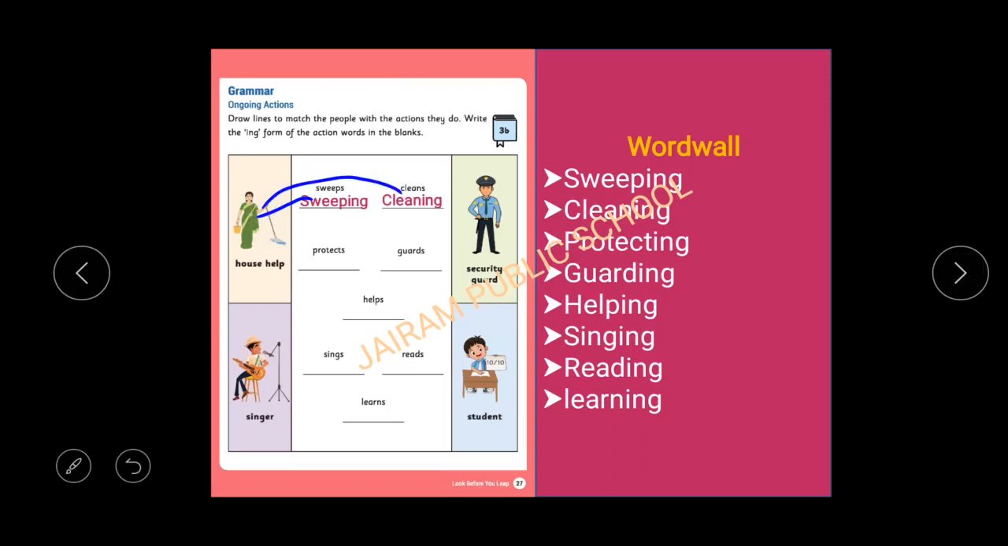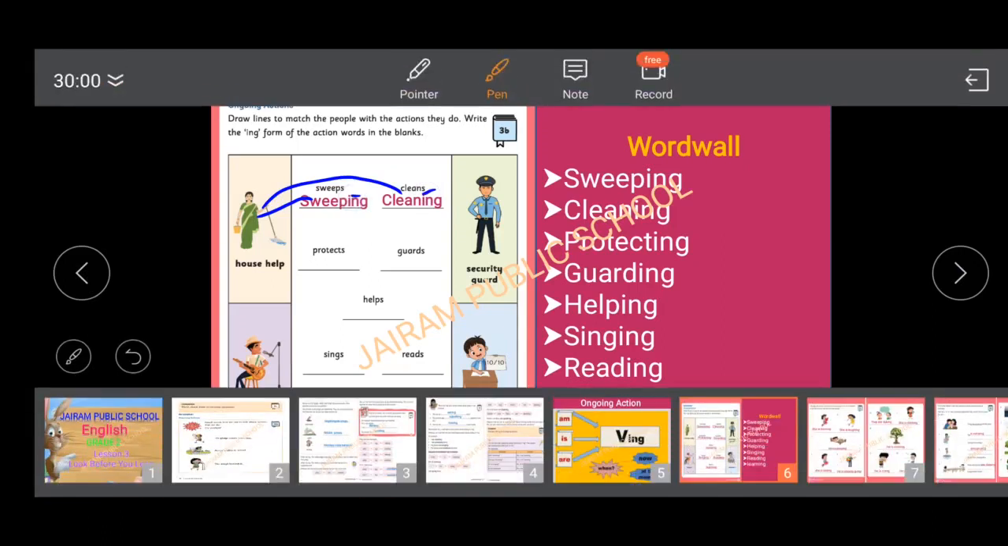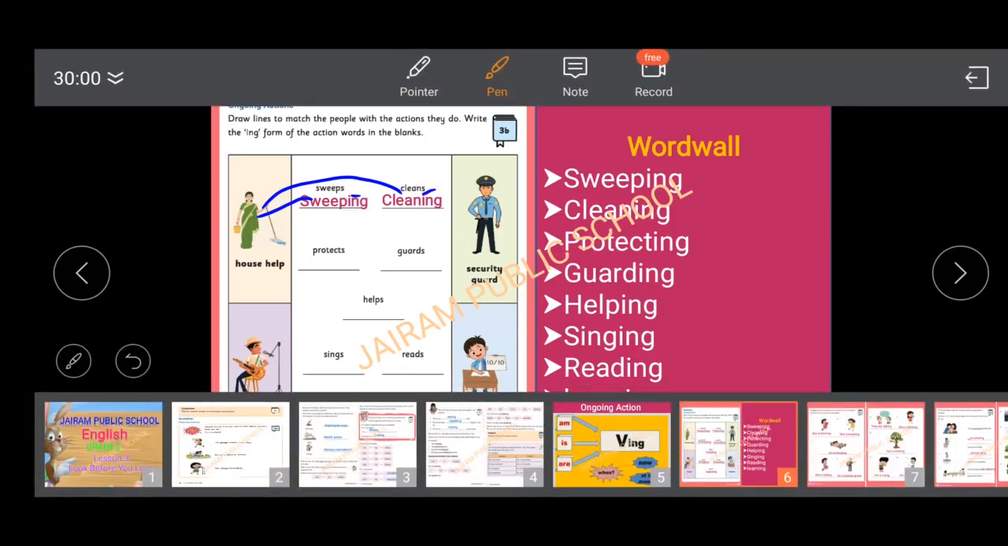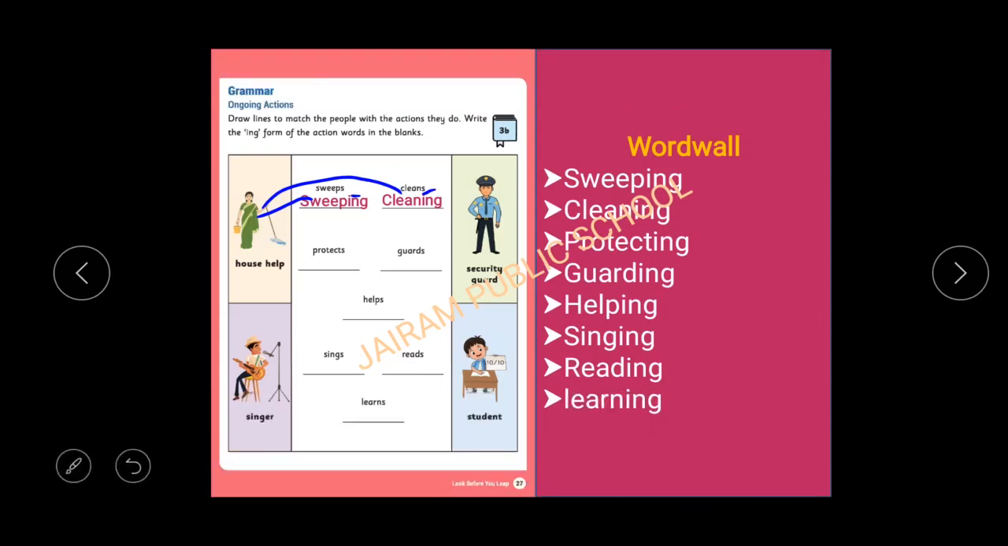Before adding this ing, we have to remove the s from the action word, sweep and clean. Okay, we have to remove the s. Now here, next one, protect, guard. Who will protect and guard? The security guard will protect. The security guard will guard us.